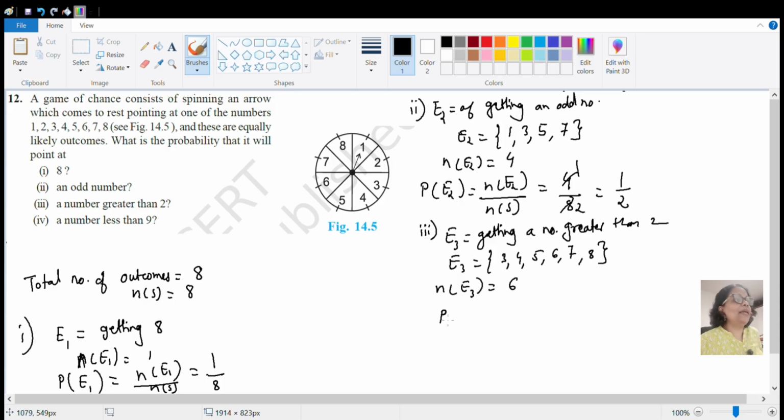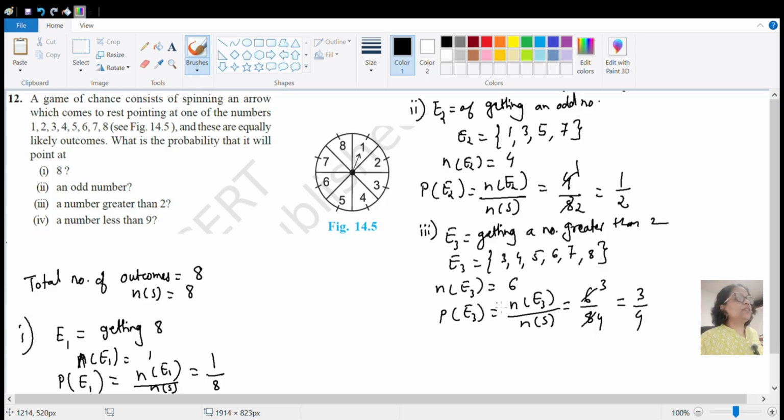So probability of this event E3 happening will be number of elements in the third event upon total number of elements in the sample space. So you get this as 6 by 8, which is further reducible. 2 3s are 6, 2 4s are 8. So your answer of this will be 3 by 4.